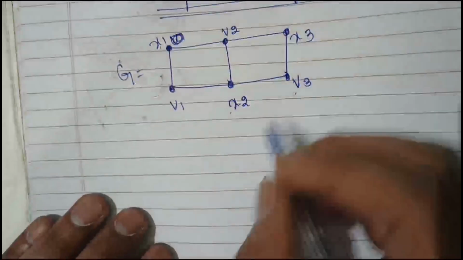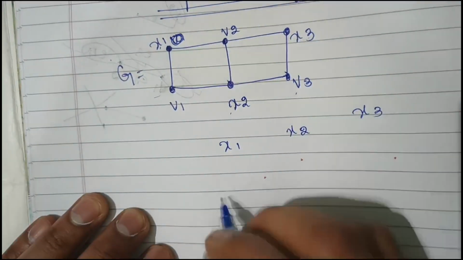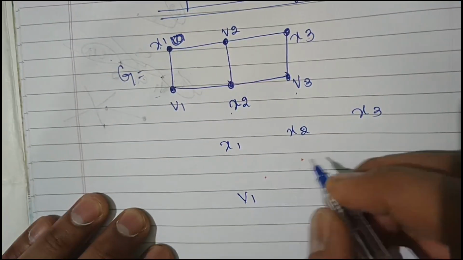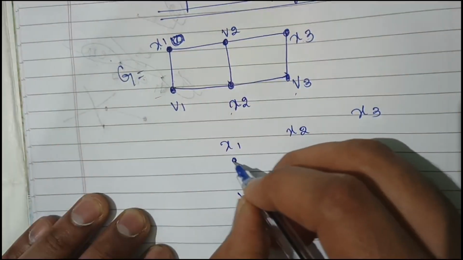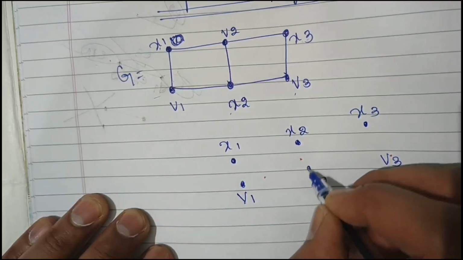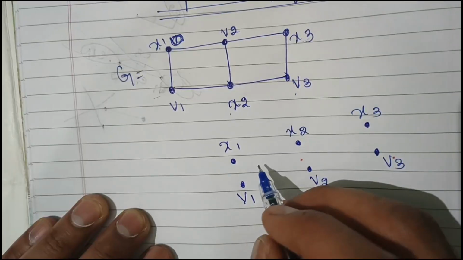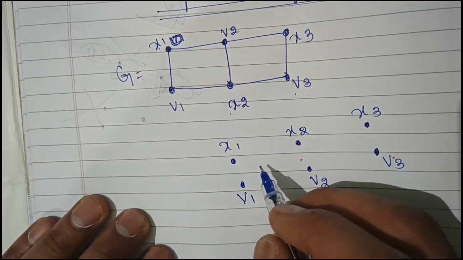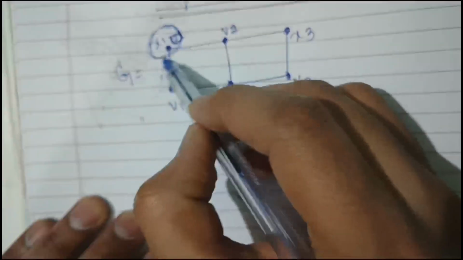First we should write here X1, X2, X3. Next we should write here V1, V2, V3. Okay. Next we should draw the vertices. If it is only one, we call it a vertex. If it is more than one, then we call it vertices. So here X1 is there.